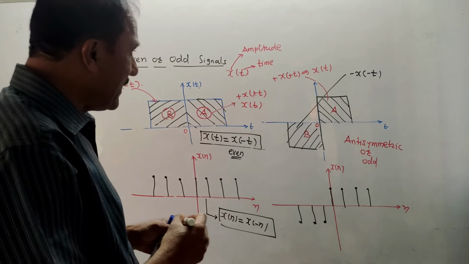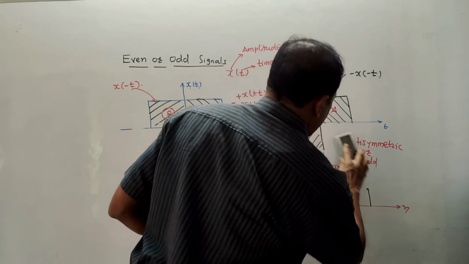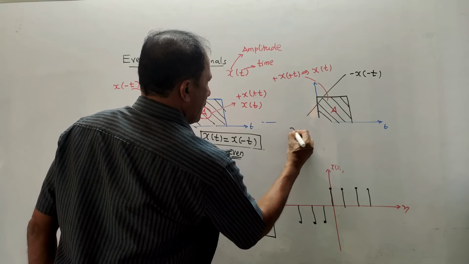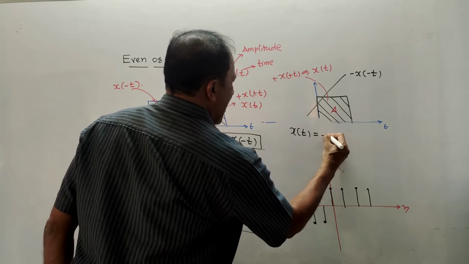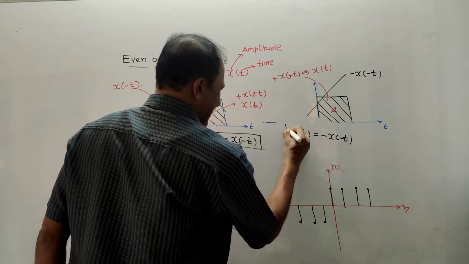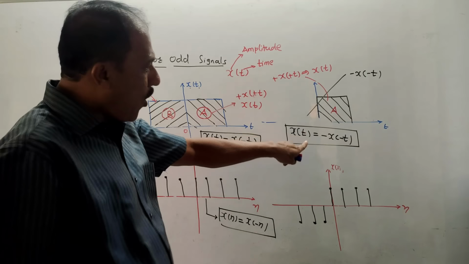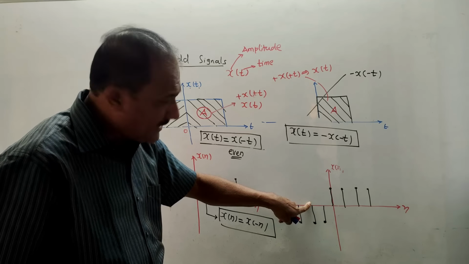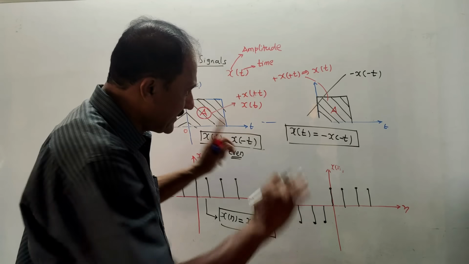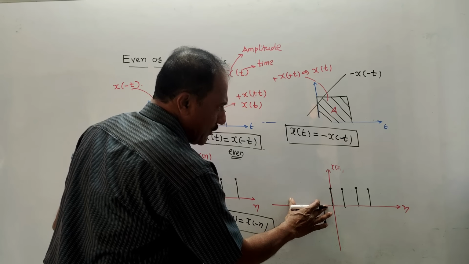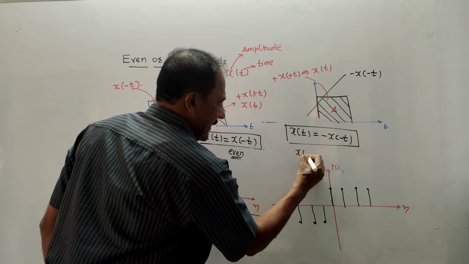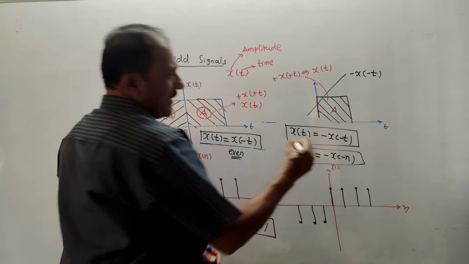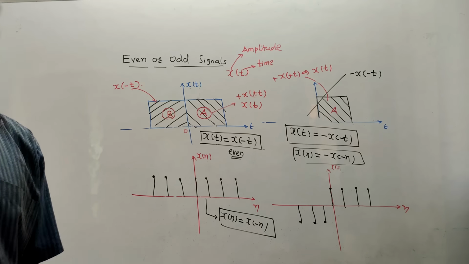Now the things are pretty simple. I will write the mathematical condition over here. If X of T is equal to minus X of minus T, then the signal is said to be an odd or anti-symmetric signal. This is the diagram for a discrete signal, which I have drawn from the continuous time signal. Same logic: the mathematical expression for a discrete odd signal is X of N equals minus X of minus N. So this is the mathematical equation for a discrete odd signal.